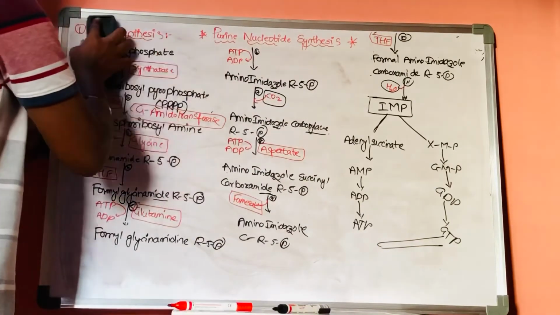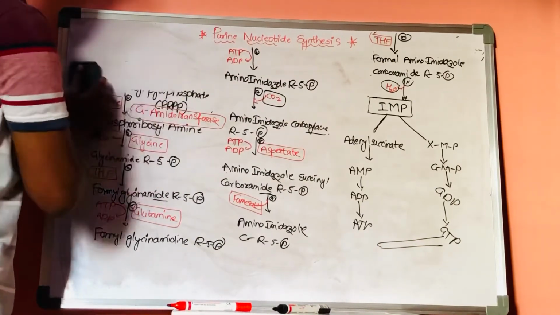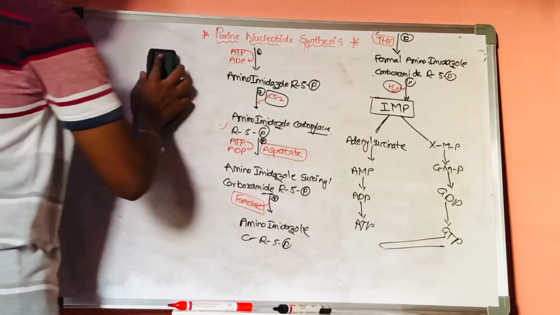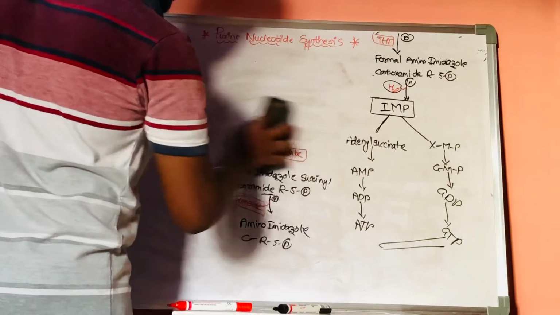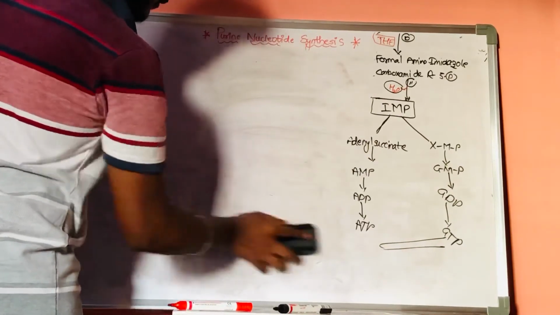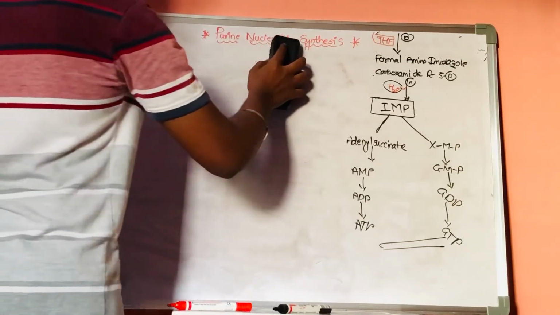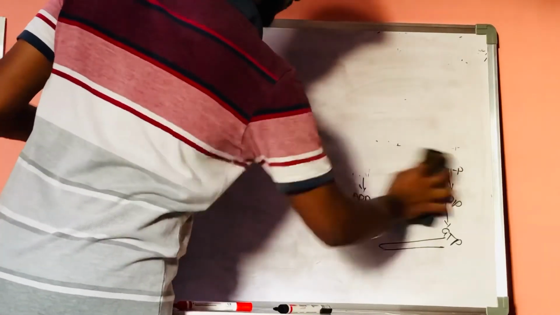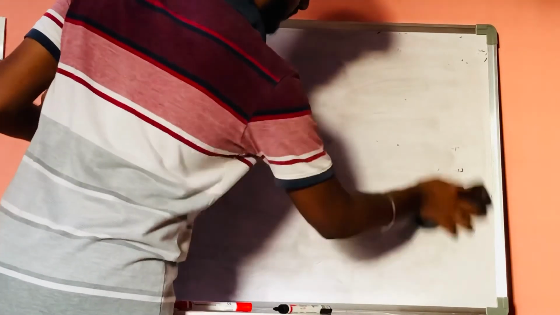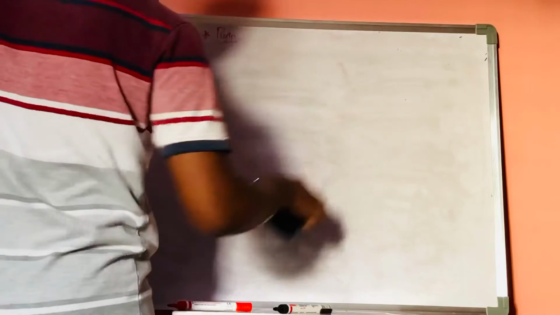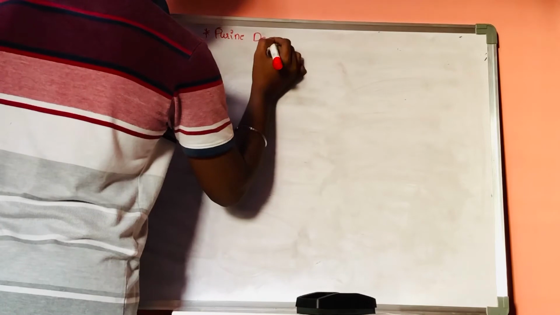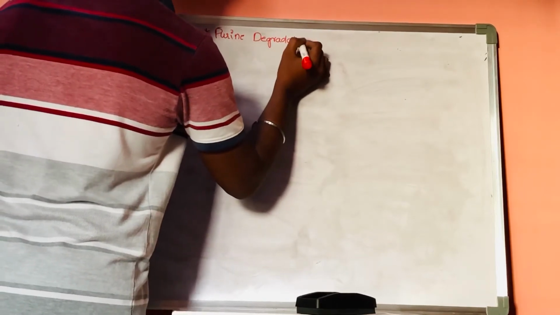Now coming to the next topic, purine degradation.